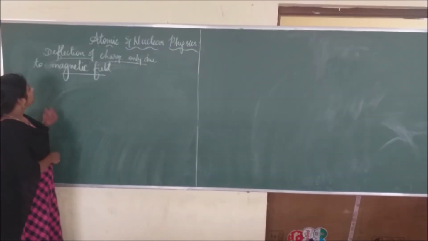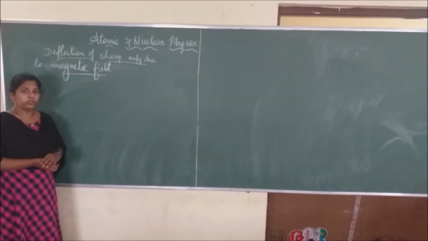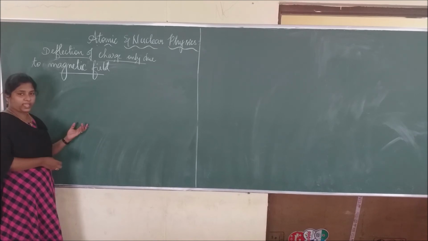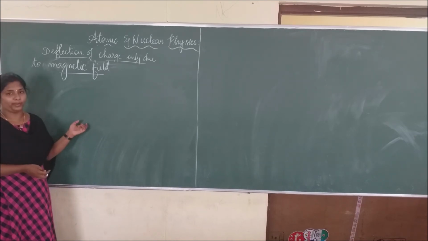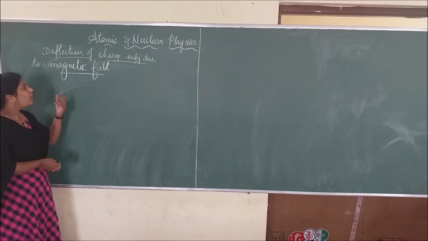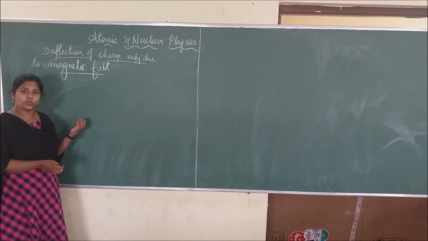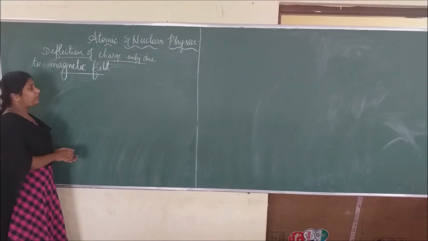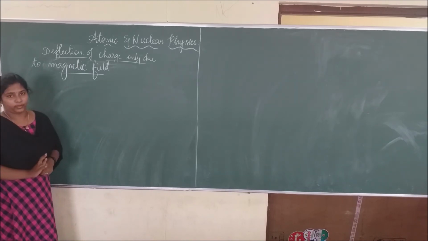The second case is deflection of charge only due to the magnetic field. The last case we saw was deflection of charge only due to the electric field. Here it is deflection only due to the magnetic field. So at that time the electric field is switched off, and deflection occurs only due to the magnetic field.